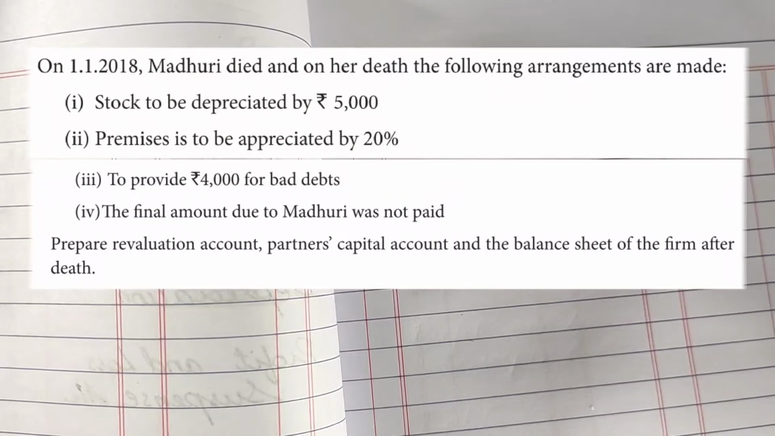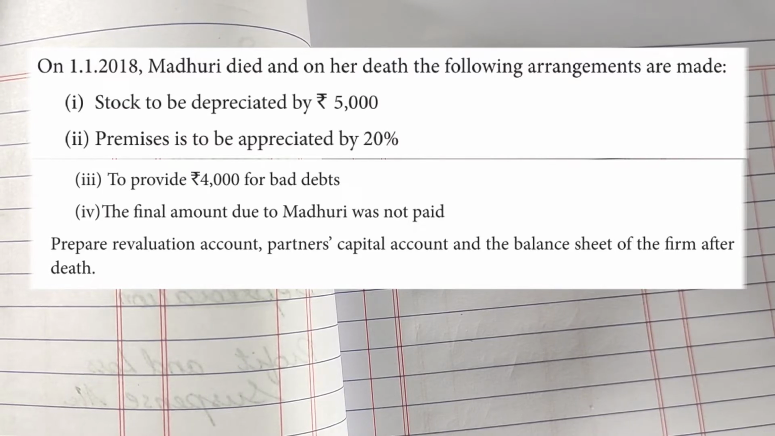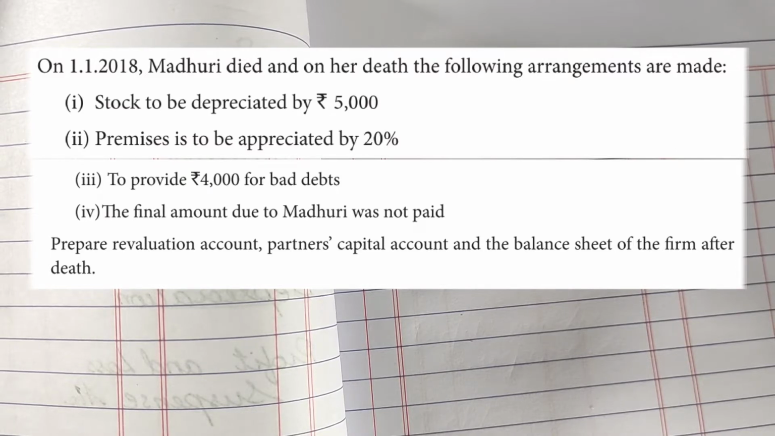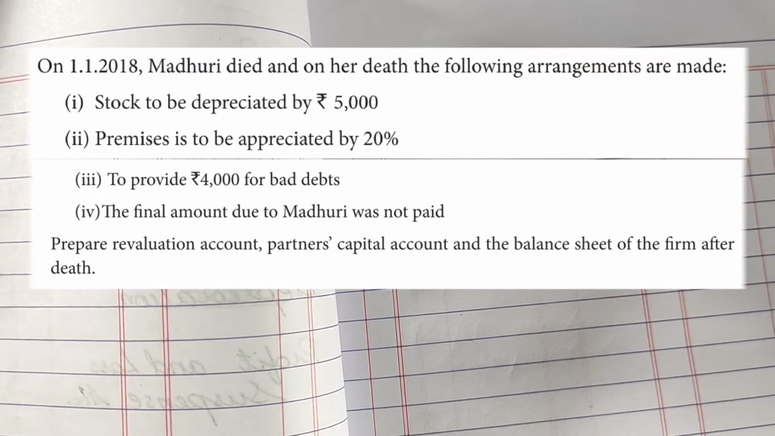Below it, they have given: on 1/1/2018, Madhuri died. So the third partner, Madhuri, has been deceased. And on her death, the following arrangements are made. They've given stock, then premises, depreciated and appreciated, then they have given bad debt. So points number 1, 2 and 3 relate to a revaluation account. And lastly, they've said the final amount due to Madhuri was not paid. When the final amount for Madhuri is not paid, it ultimately goes to Madhuri's executor's loan account. We don't have any other adjustment like goodwill or average profit in this particular case.